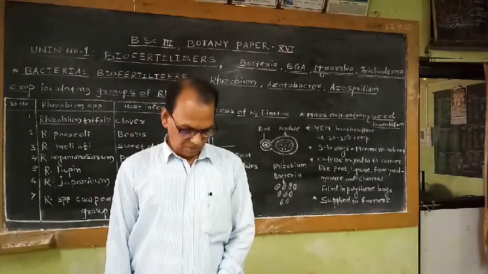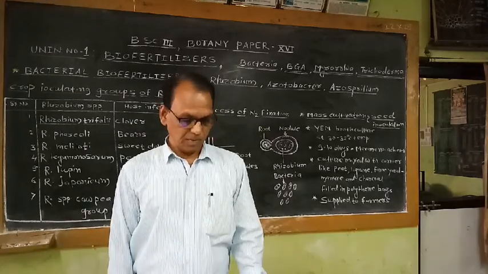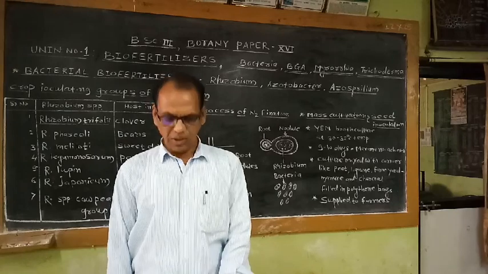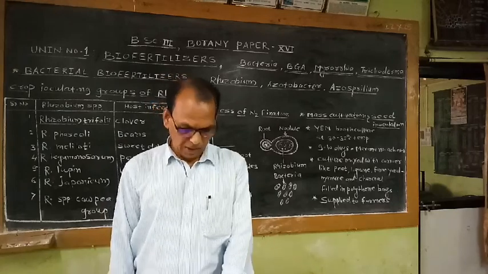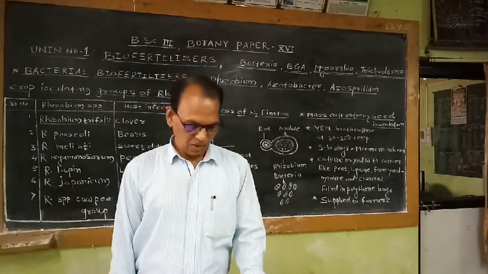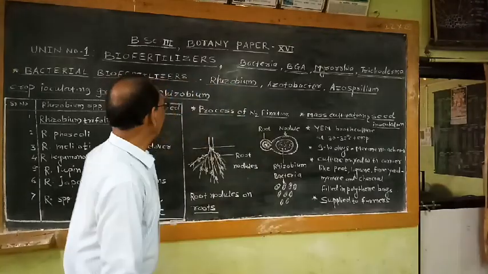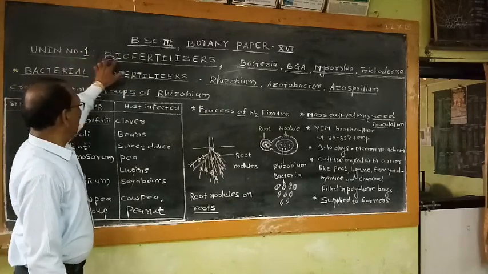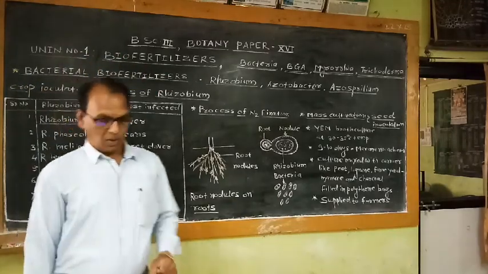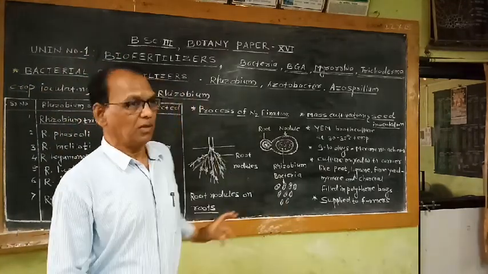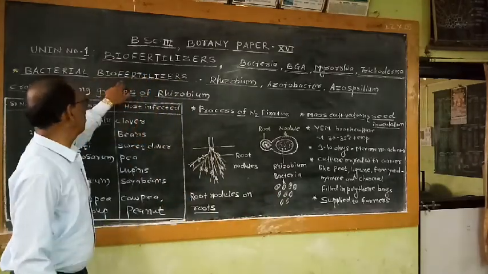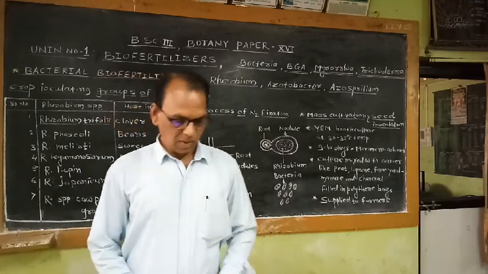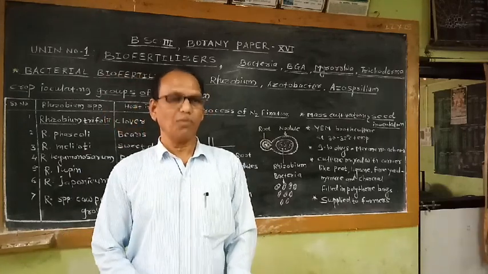Second unit is herbal medicines. Third unit is herbal cosmetology. And last, the fourth unit is pharmacognosy. So today I am going to start the first unit, biofertilizers. Before starting the different aspects of this topic, biofertilizers, I would like to give a short introduction of this topic.